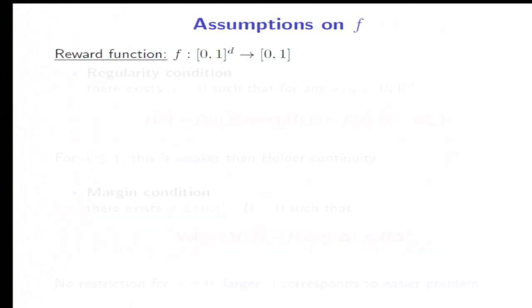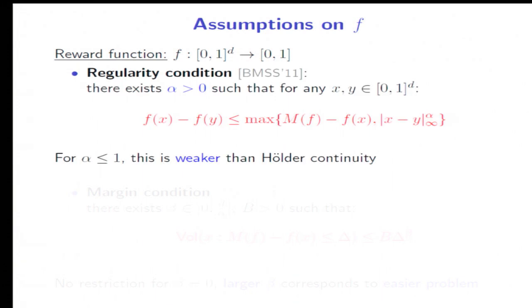Okay, so my reward function in very broad terms is simply a function from [0,1]^d to [0,1]. And if I make no further assumptions, there are lower bounds that tell me that this is an intractable problem. So we're going to make some non-parametric assumptions on f. So first, a regularity condition that's going to characterize the smoothness of my function. And it's characterized by some exponent alpha, which comes up in this expression here. And maybe it looks a little barbaric, but for alpha smaller than 1, just think of my function as being Hölder continuous with exponent alpha, so smoothness alpha.